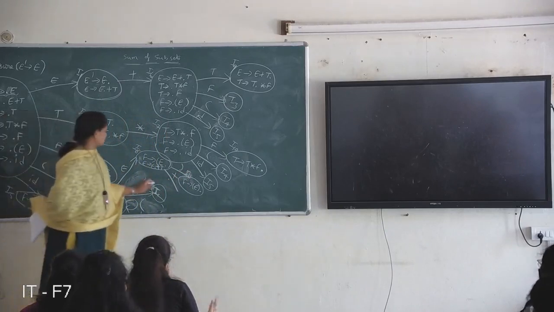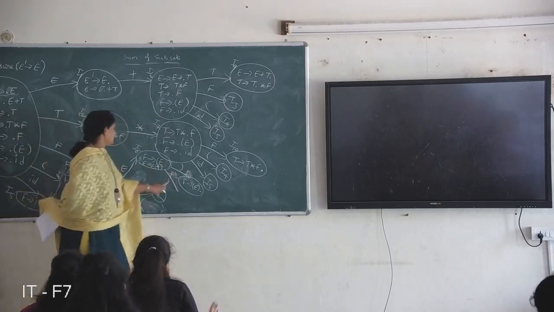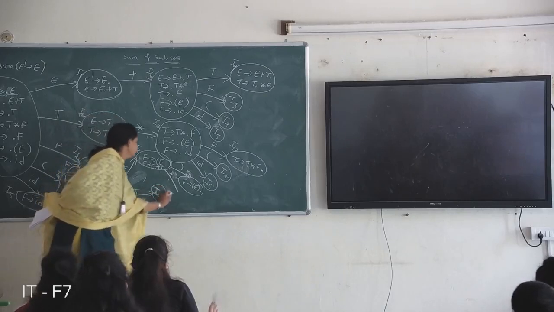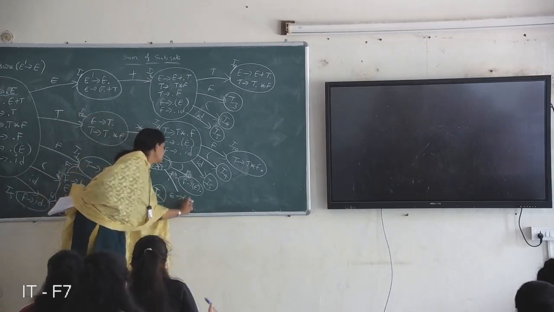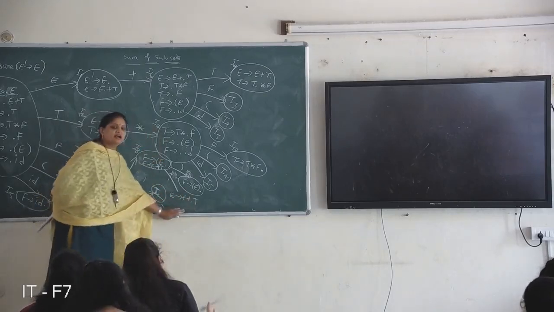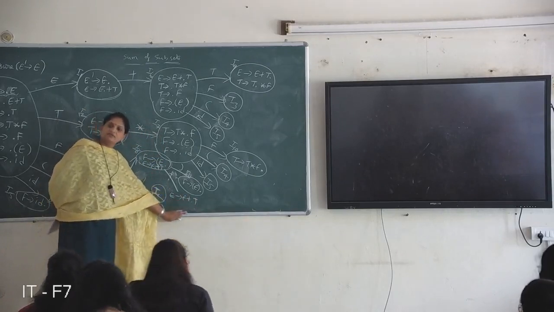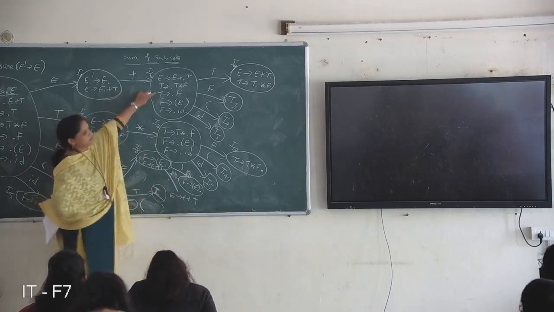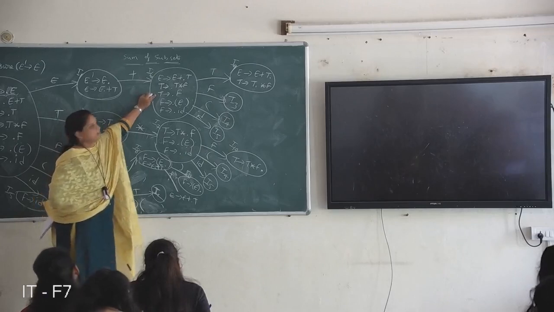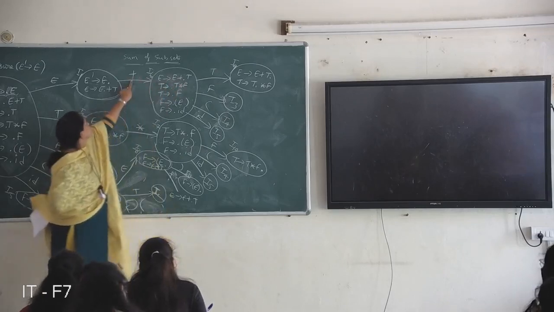Next, on plus: E derives E plus dot T, and write all T productions and F productions. So they already exist, right?